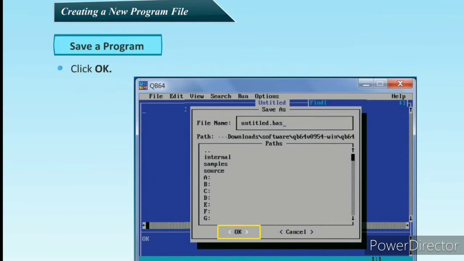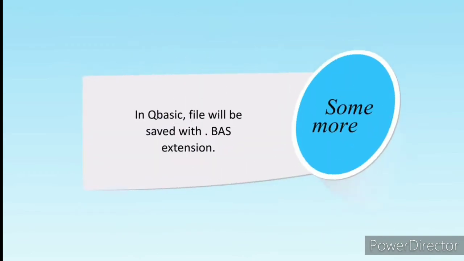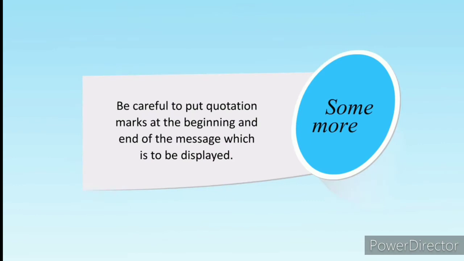By default, .bas is the extension. In QBasic, the file will be saved with the .bas extension. Be careful to put quotation marks at the beginning and end of the message which is to be displayed.